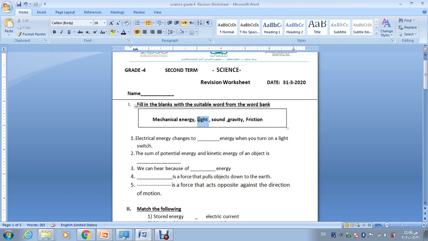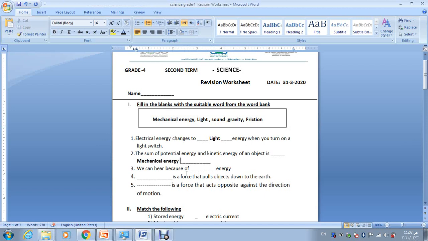Of course, it's changed into light energy because the electricity is changed into light. You can see light around you, the lamps are on, so you know that the electricity has changed into light energy. The sum of potential energy and kinetic energy of an object is what? When we add potential energy, the energy that's stored inside an object, and the kinetic energy, that is moving, we get the mechanical energy.